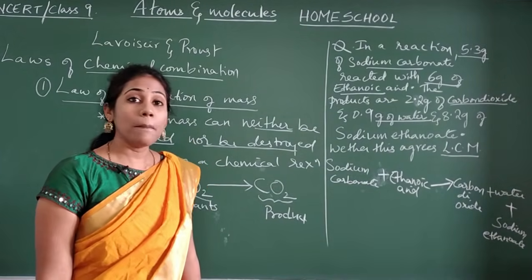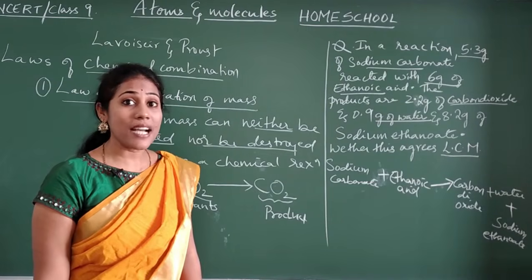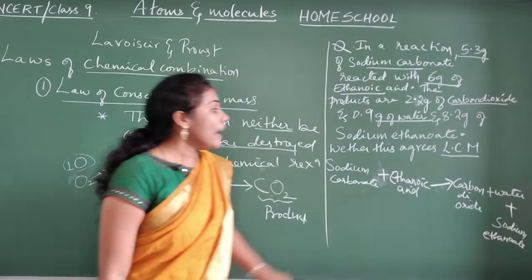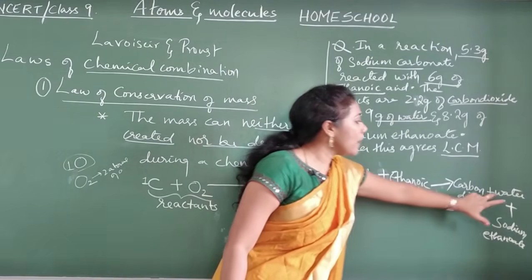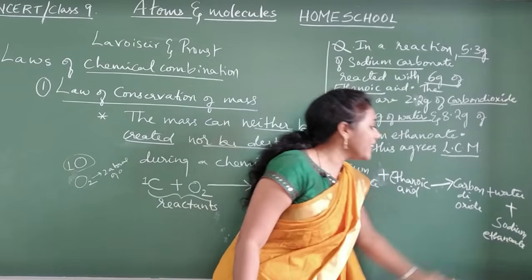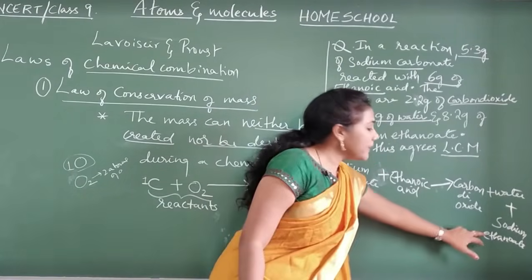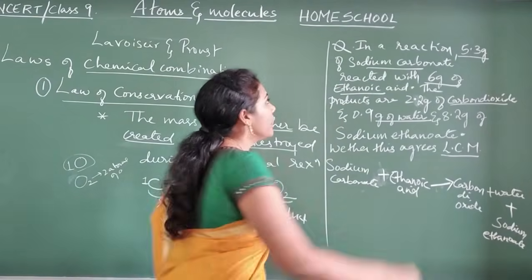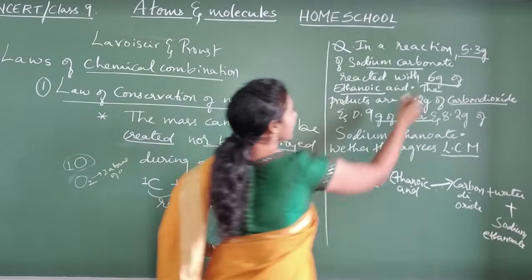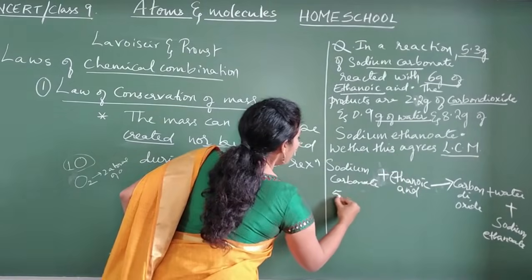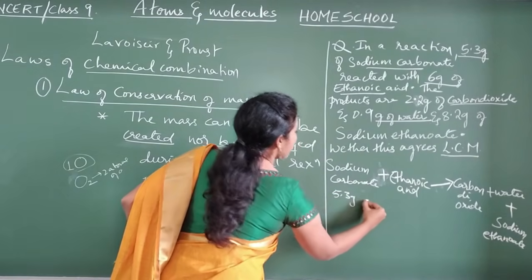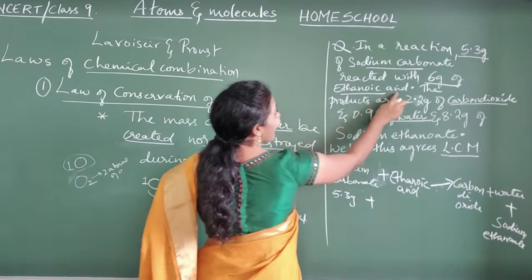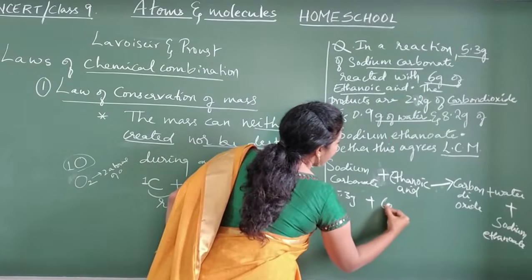And now masses have been given, no? How much amount of this reacted with how much amount? How much amount of this has formed? How much water is formed? And how much sodium ethanoate is formed? That is also given in the question. Write them. How much sodium carbonate reacted? 5.3 grams plus how much ethanoic acid reacted? 6 grams.